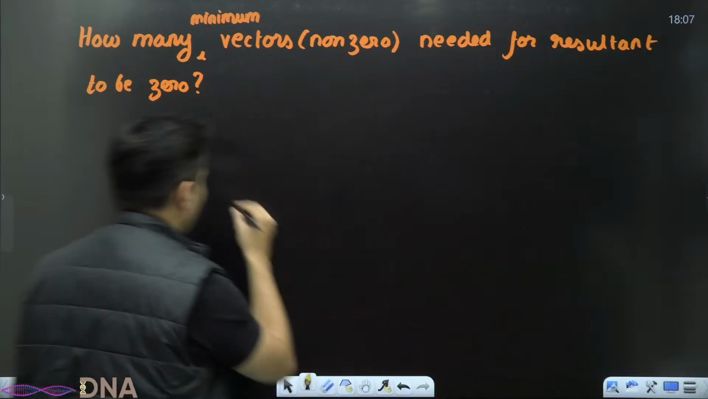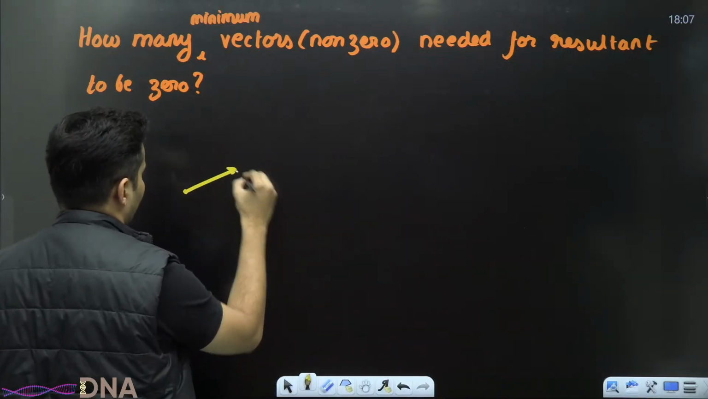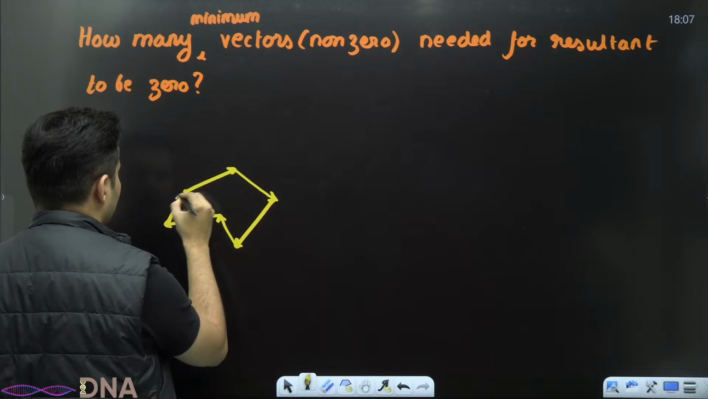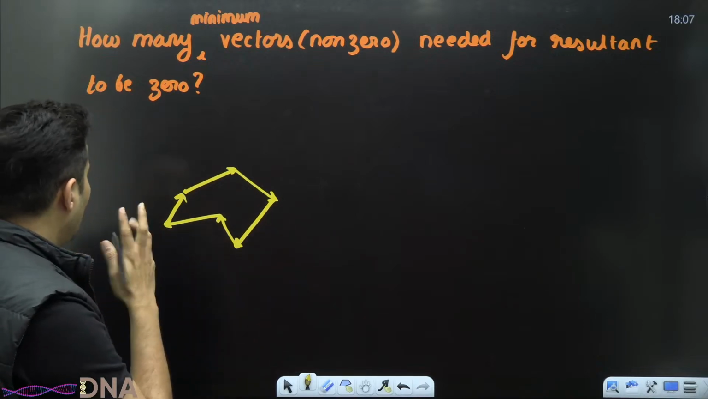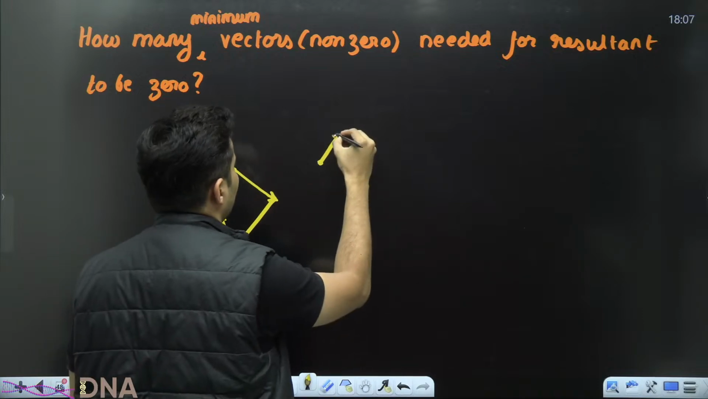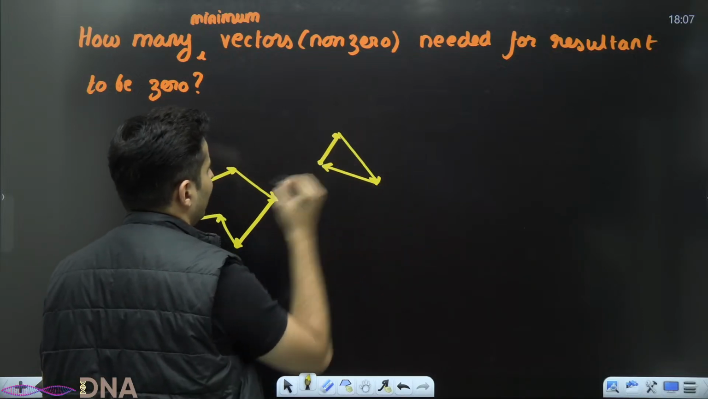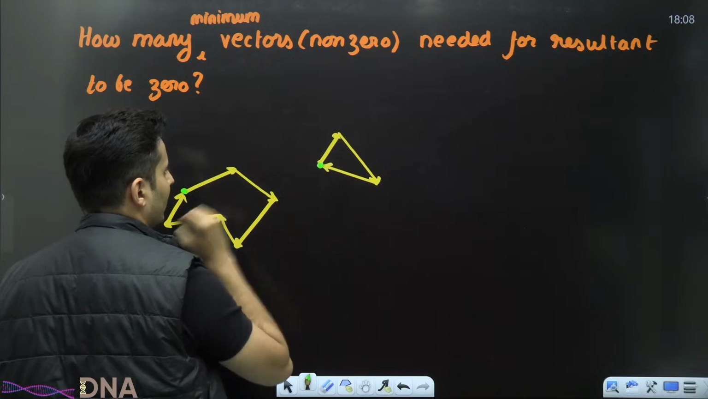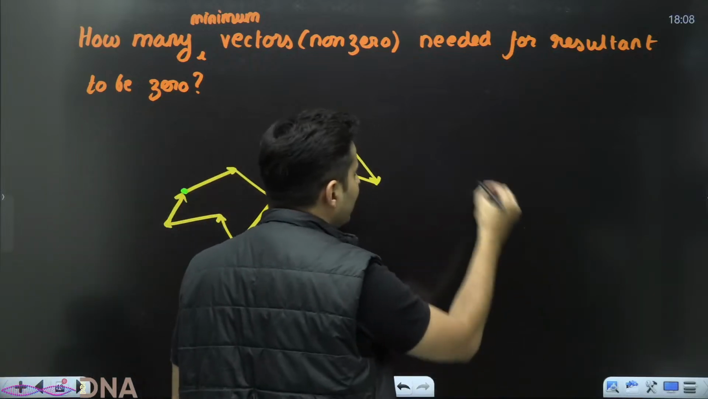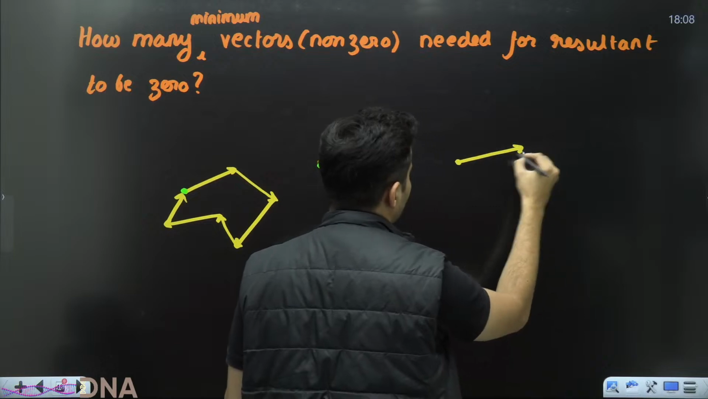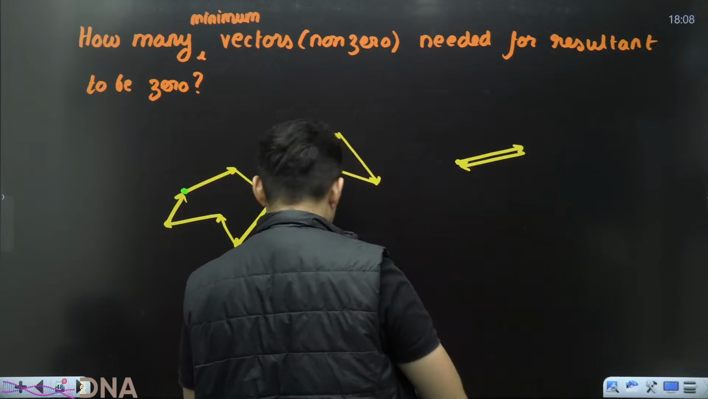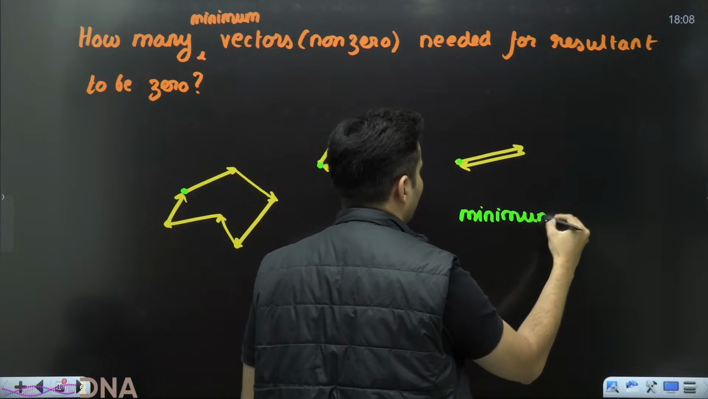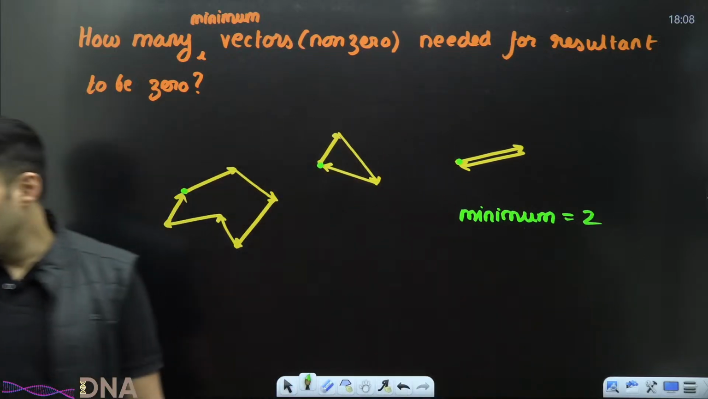Okay, let's think. If I take a vector like this, and a vector like this, and like this, yes, the resultant is 0, but there are too many vectors. I want to reduce the number. How about this vector, and this vector? Oh yes, the resultant is still 0. If you notice, I started and ended at the same point. Can I reduce this even more? I think so. How about just going like this and coming back like this? The resultant will again be 0. So the minimum is basically 2.